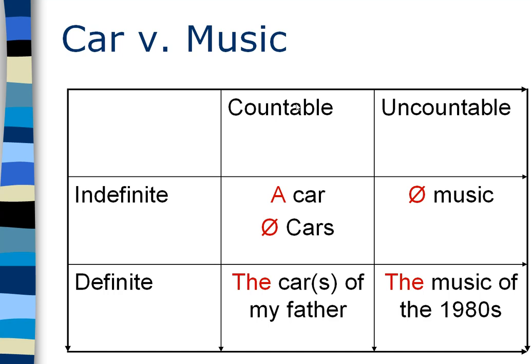What is countable? Countable is any noun that you can turn into a plural in English because you can count them. 1, 2, 3. In this example, we've got the word car. 1 car, 2 cars. You can do that with things. You can do that with really tiny things. 1 atom, 2 atoms, or with huge things. 1 star, 2 stars. Also with people. 1 man, 2 women, etc.